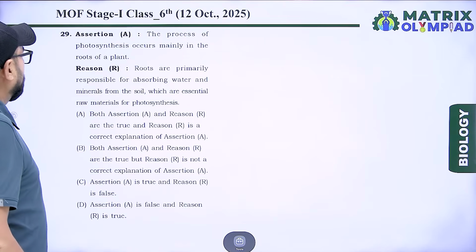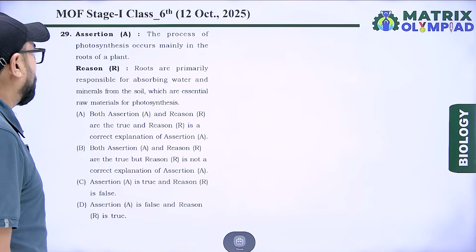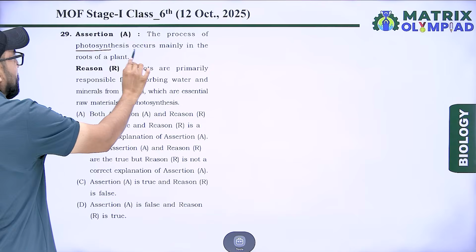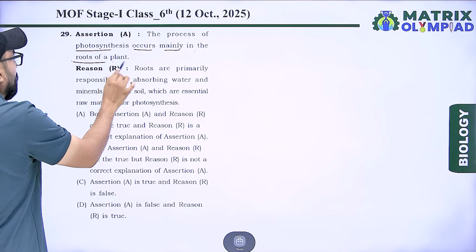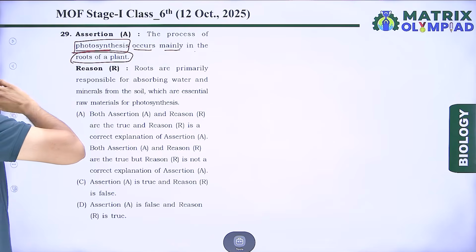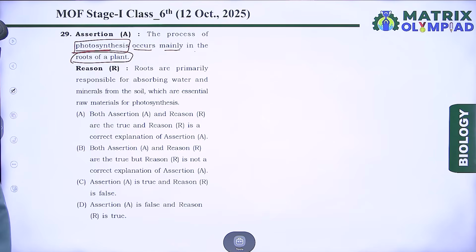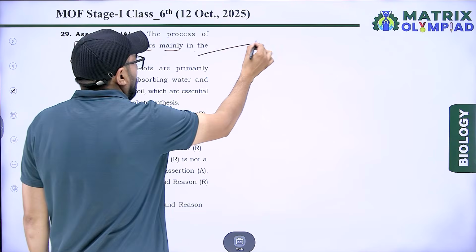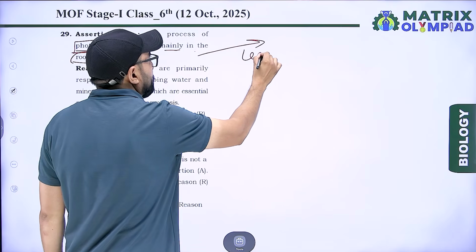Next, assertion A and reason R. Assertion A: the process of photosynthesis occurs mainly in the root of a plant. No. Photo means light, synthesis means formation of food, and it is formed in leaves.